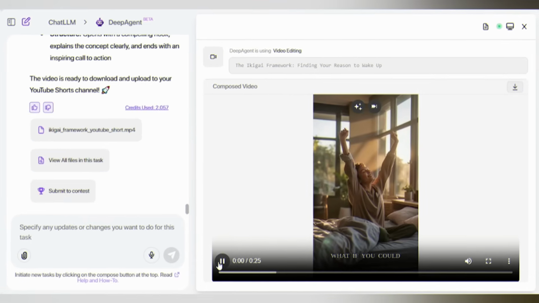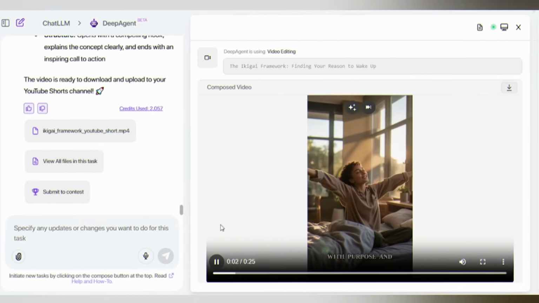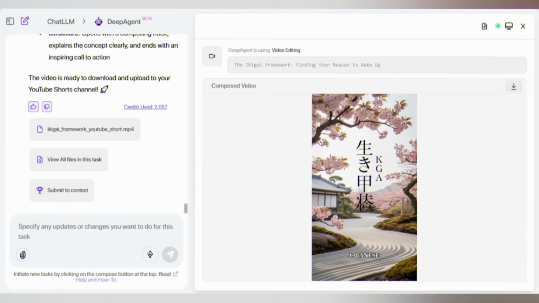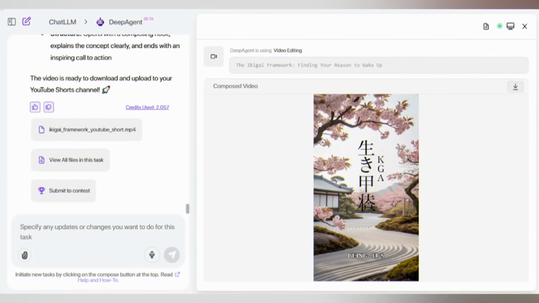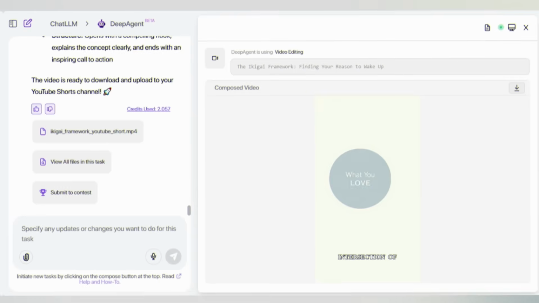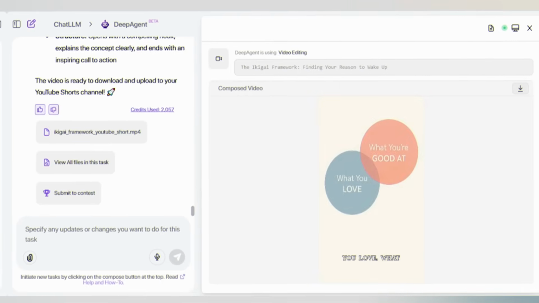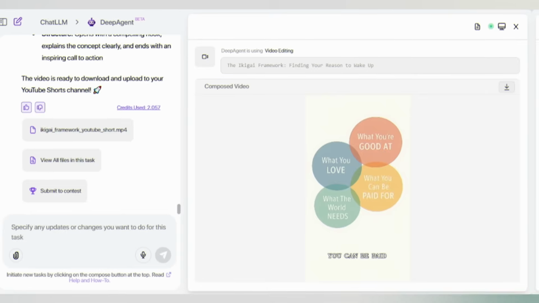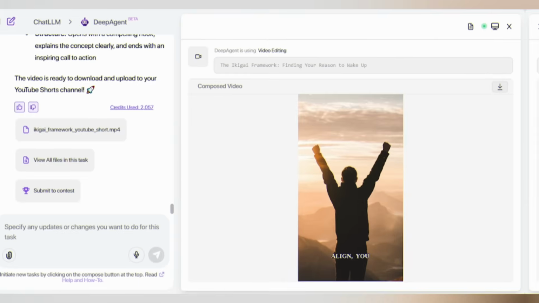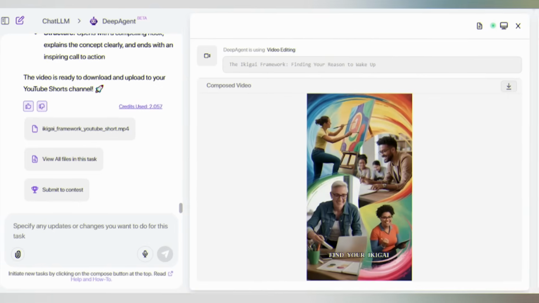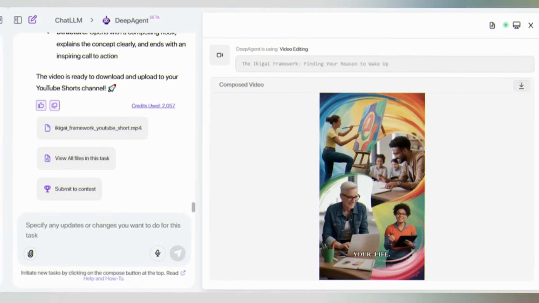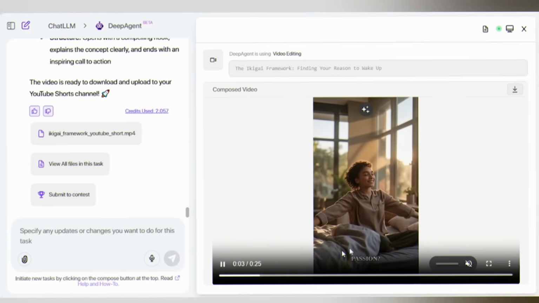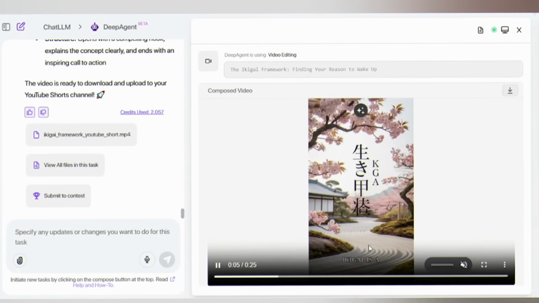Let's check it. What if you could wake up every day with purpose and passion? Meet Ikigai. Ikigai is a Japanese concept meaning your reason for being. It's found at the intersection of 4 elements: what you love, what you're good at, what the world needs, and what you can be paid for. When these align, you discover true fulfillment. Find your Ikigai and transform your life. Start exploring today. It's really mind-blowing.